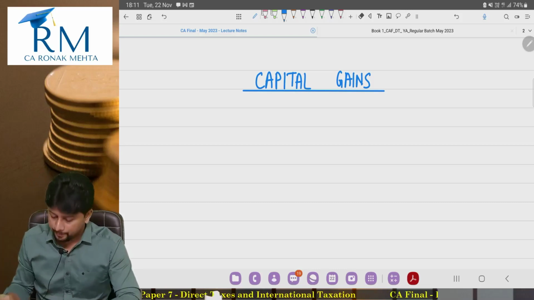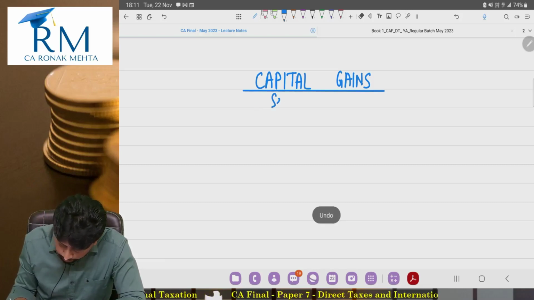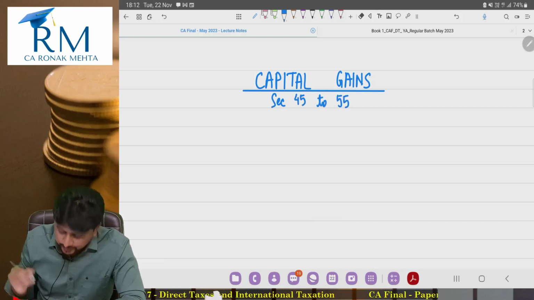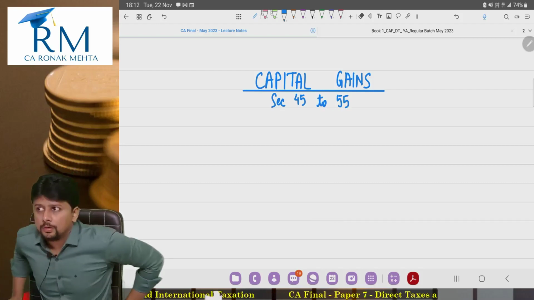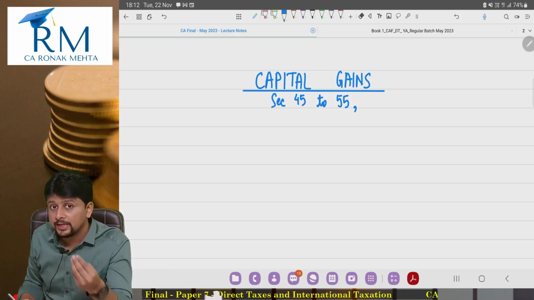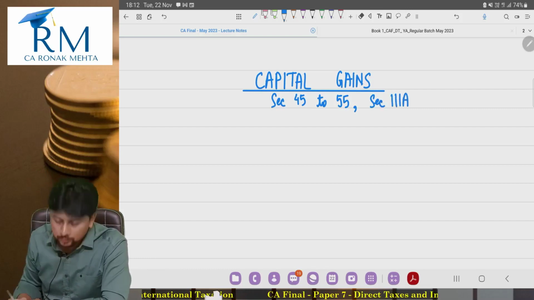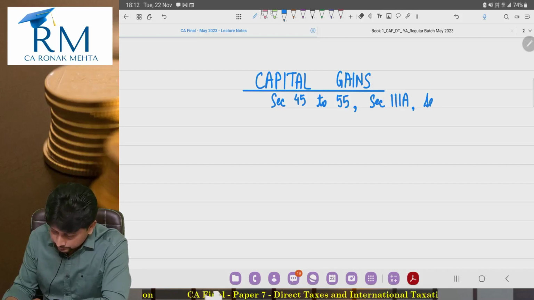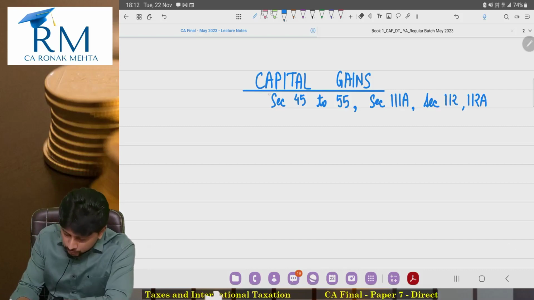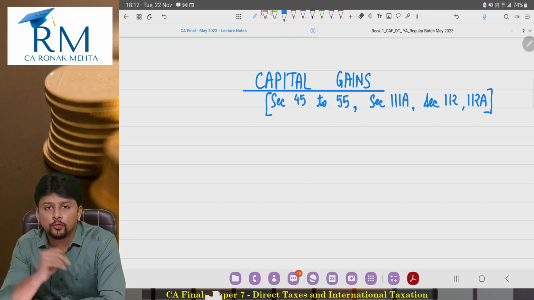Capital gains as a head starts from section number 45, goes on up to section 55. But if you recollect your CA Inter, you might remember that capital gains had their own tax rates also. So we will also study tax rates relating to capital gains, section 111A, section number 112, section number 112A. So basically, this is the range of sections that we will be taking up, we will be focusing.